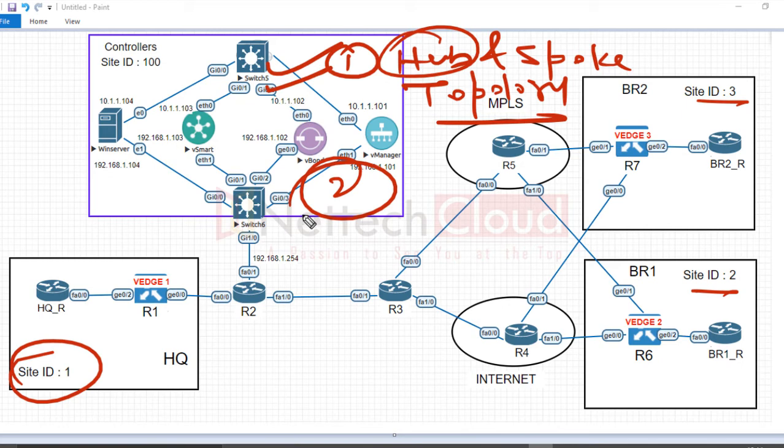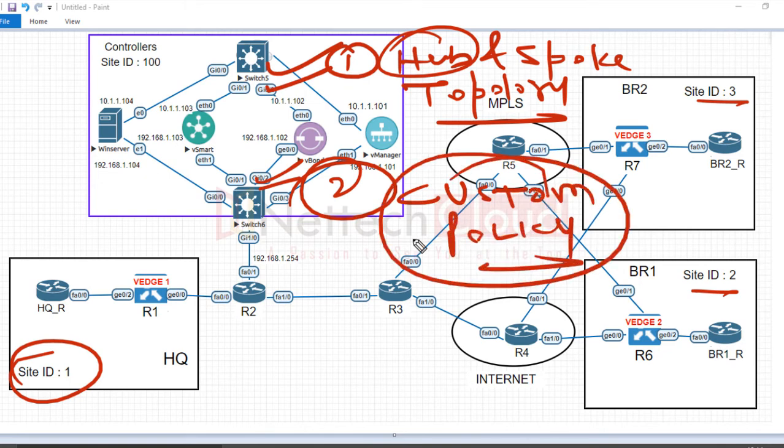And the other way is creating a custom policy. What is that? In fact there are two ways, not only the next one, the third also, both with the help of a custom policy.